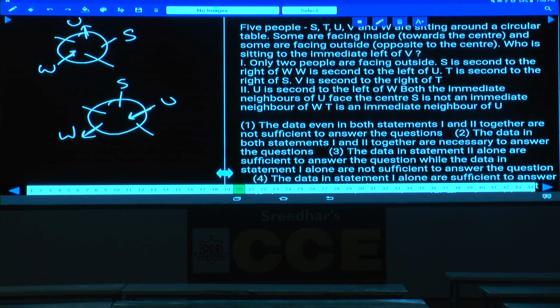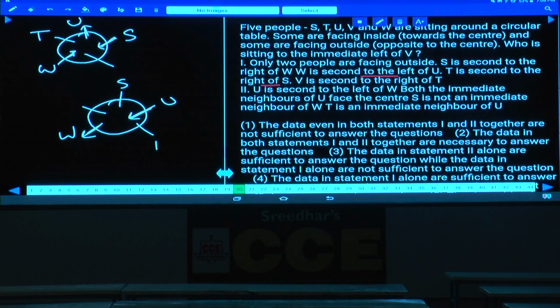W is seated second to the left of U. Next one, T is seated second to the right of S. As T is seated second to the right of S, T is here, and S must be facing towards the center. Then only T is seated second to the right of S. T will be here, then S will be outside.